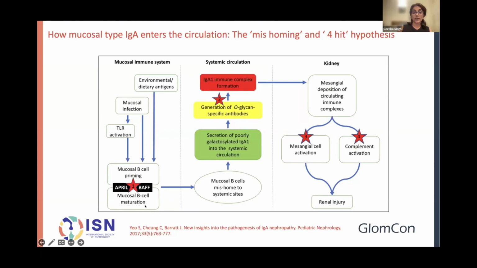Now, that's all fine. You have a mucosal site and you're producing all this mucosal IgA, but how is it reaching the kidney? So it needs to enter the systemic circulation for that, which brings up the mishoming hypothesis, wherein these primed mucosal B cells are going to systemic sites, maybe homing in at the bone marrow, and they are now secreting this poorly galactosylated IgA1 into the systemic circulation. So you have something which the systemic